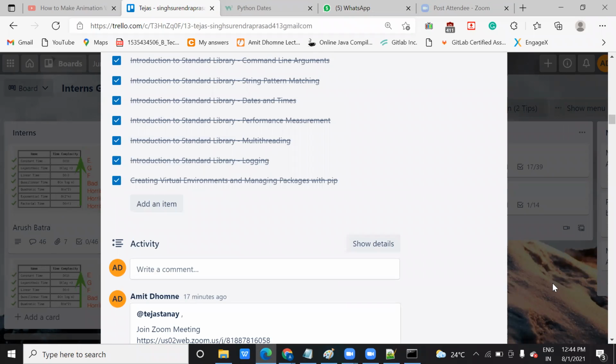I'm sending you a message on Trello, to both of you, that we are done with the course, and please confirm it. Once you receive it, go through it, take your time, 1 or 2 days. If you have any doubt on any topic, just ping me. In the weekend I will conduct a session and explain, because on weekdays I have classes, so it won't be possible.